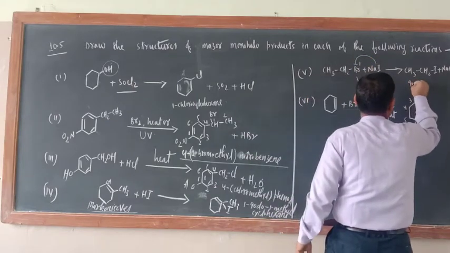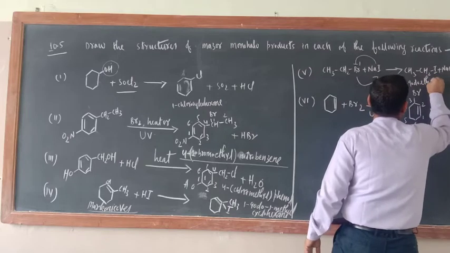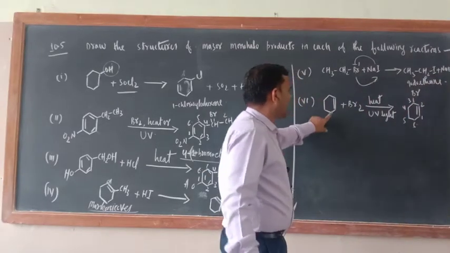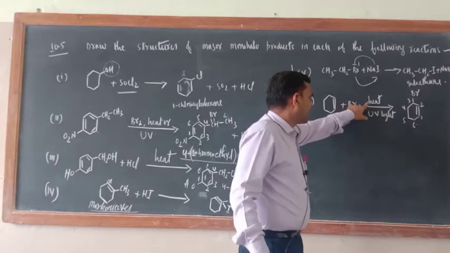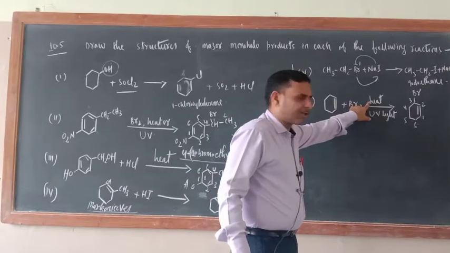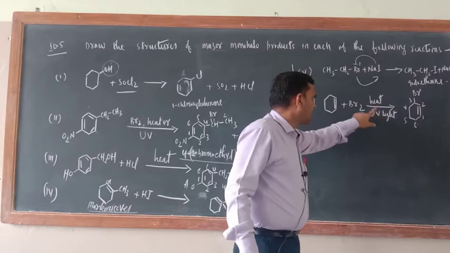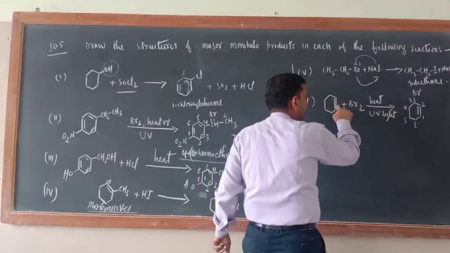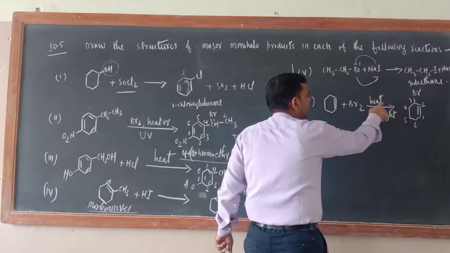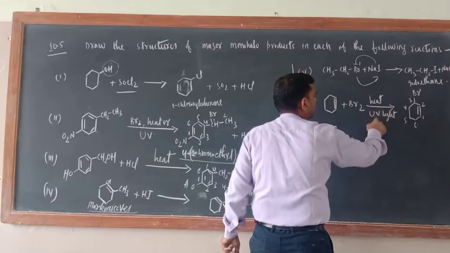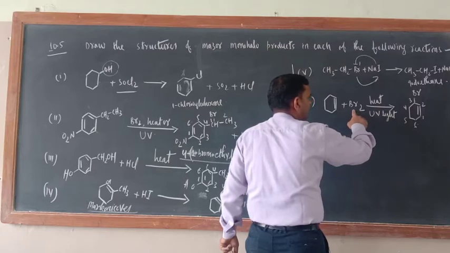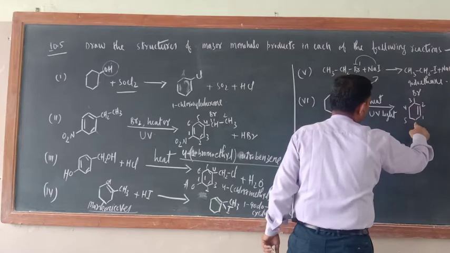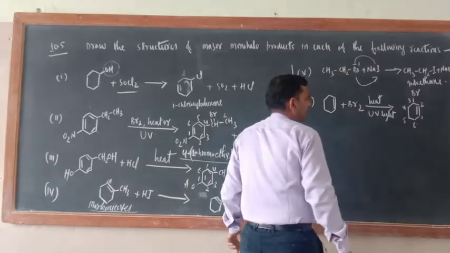So this is iodoethane. What is this one? Iodoethane. Now again just see here. Here also halogen carrier is not there. Halogen carrier is not there. Heat, ultraviolet light. So a substitution reaction would be there, and addition reaction won't happen at the double bond. If CCl4 had been given here, then addition reaction would have happened. Okay. Now substitution reaction. So attach Br here or here. Anywhere you can attach. Correct.